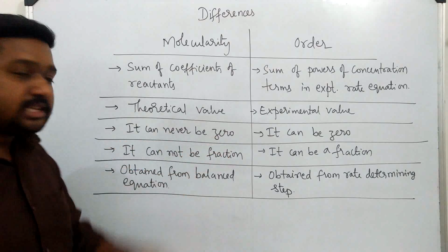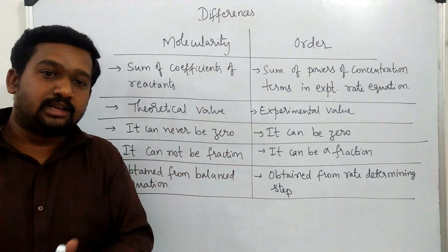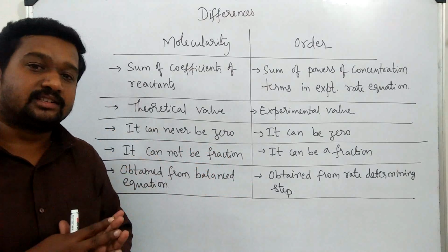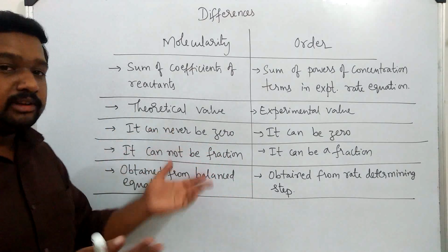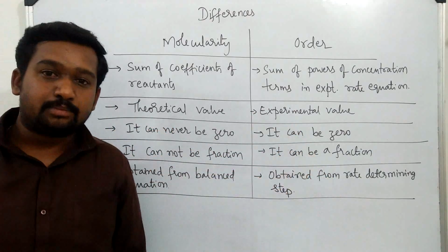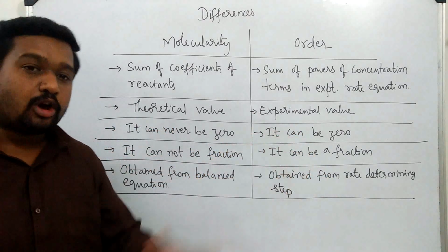Molecularity can never be 0. You cannot write a balanced equation with no coefficients or 0 coefficients of reactants. So molecularity can never be 0. But order can be 0. Just now we saw the example of HCl, which is a 0 order reaction.